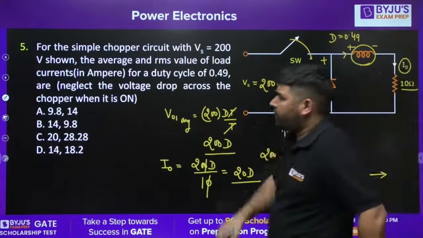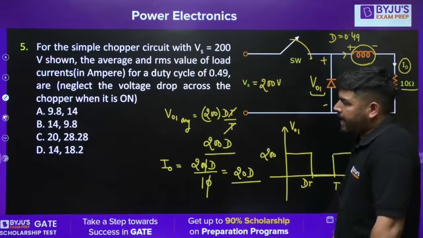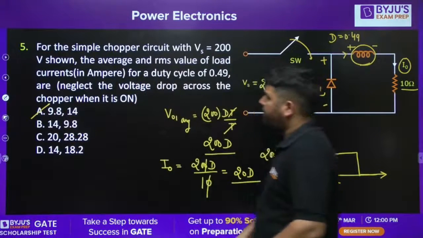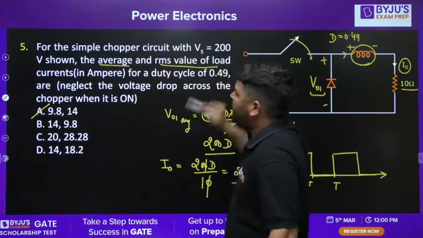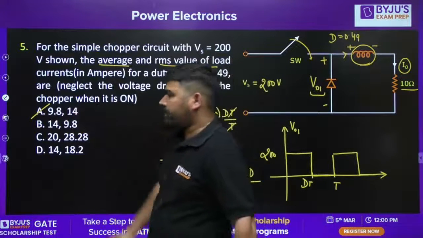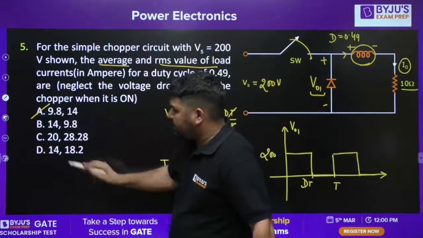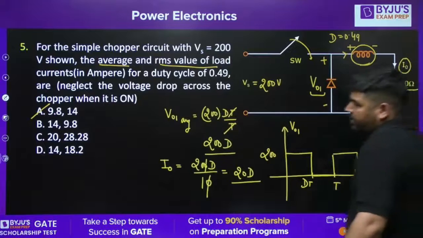Duty ratio is 0.49. So if you multiply it with 0.49, it will be approximately 9.8. Okay, only one answer is correct. Answer is Agra. So you can calculate the average and the RMS value of the load current. So average value of the load current has to be 9.8. Only one option is satisfying. That is Agra. I don't need to calculate the RMS value of the current.